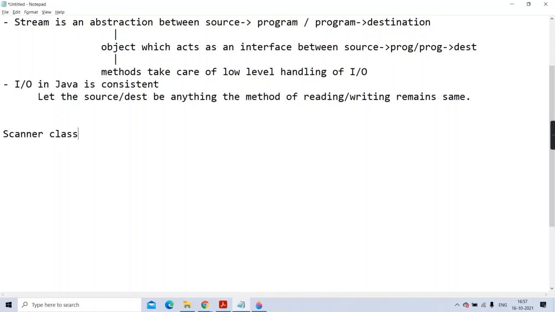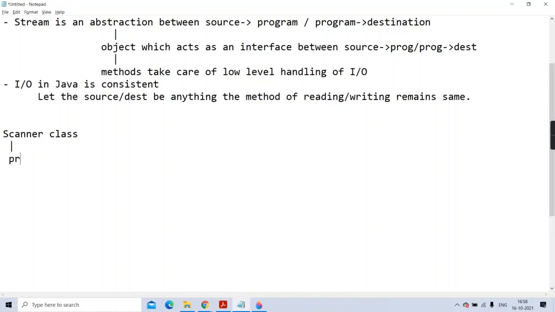Okay? So using the Scanner class we are going to learn, and while using the Scanner class you will come to know how these concepts are applicable. So don't worry, one by one I'll tell you. Now first of all, this Scanner class is present in the util package. Okay, Scanner class is present in the util package.